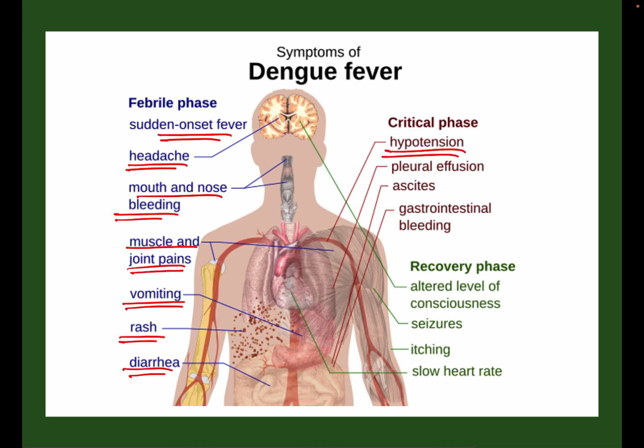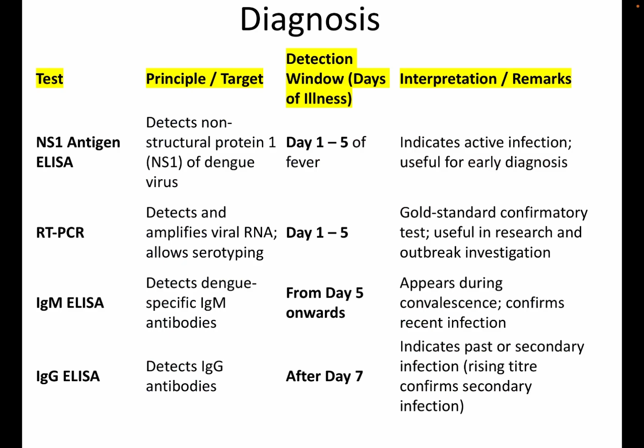In the critical phase, there will be hypotension, pleural effusion, ascites, and gastrointestinal bleeding. In the recovery phase, there will be altered level of consciousness, seizures, itching, and slow heart rate. Coming to the diagnosis, the NS1 antigen in ELISA technique detects the non-structural protein type 1 of dengue virus.